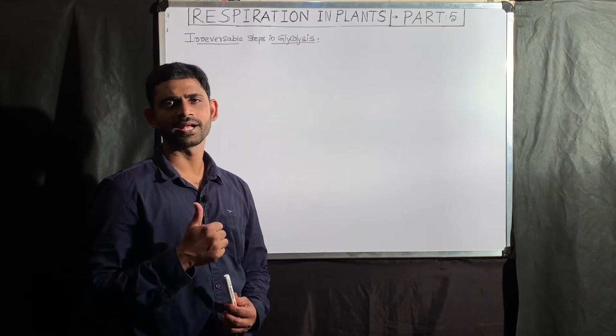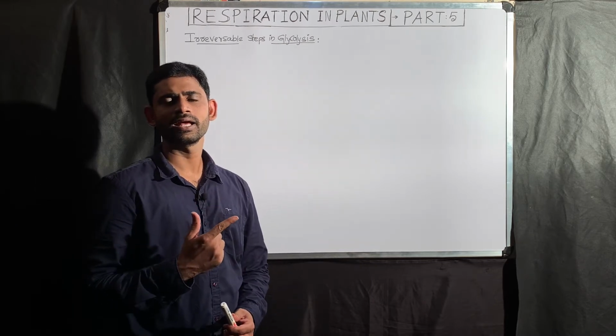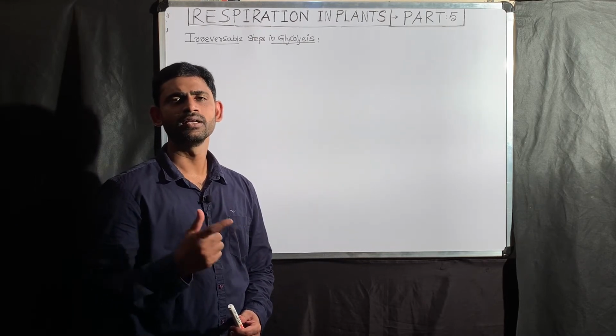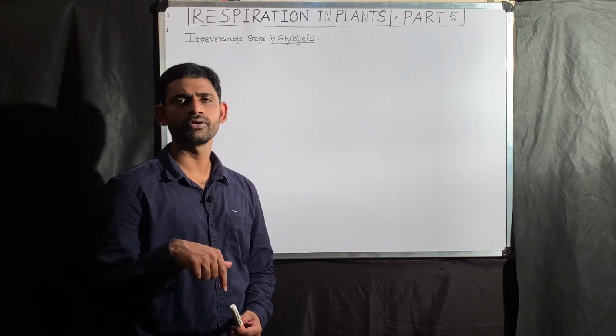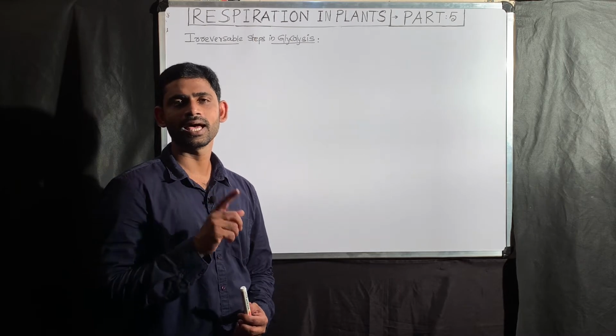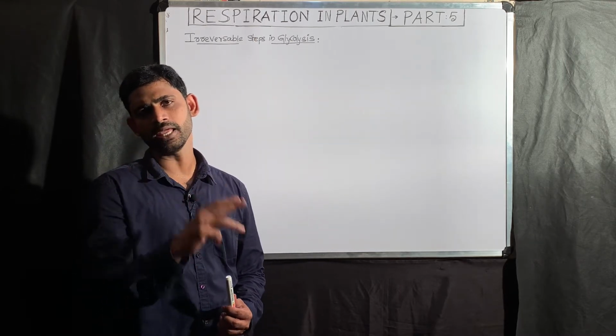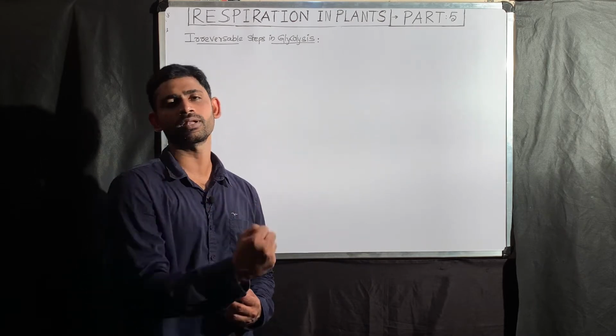One is the first reaction, conversion of glucose to glucose 6-phosphate. The second irreversible reaction is where fructose 6-phosphate is converted into fructose 1,6-bisphosphate. The third reaction, the last reaction, is phosphoenolpyruvate converted into pyruvate. There are three irreversible reactions. What is their importance here?